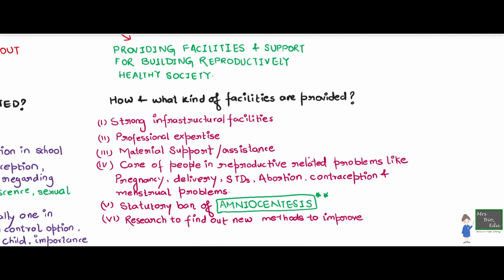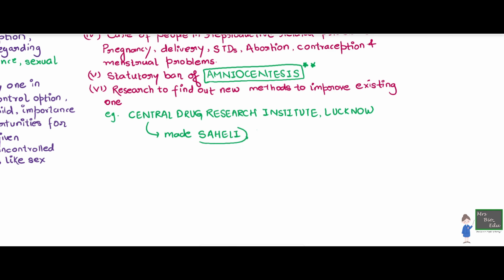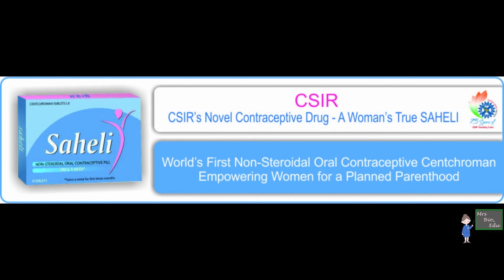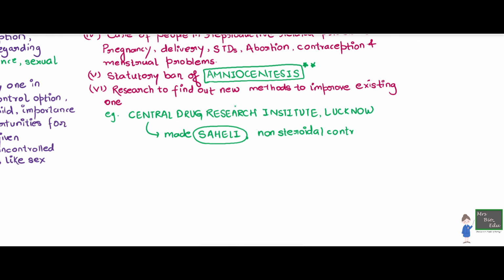Similarly, we can work upon the research methods to provide facility. We can have more improved research, and a very, very good example for that would be a drug called Saheli, that was made by the Central Drug Research Institute, Lucknow. It has been a very, very breakthrough drug, and it's a contraceptive pill. So we will look at what Saheli is. It's a non-steroidal oral contraceptive, and the chemical it contains is called centchroman. And the very good thing about this is that it does not have any hormone in it. And in later videos, we're going to talk about how contraceptive pills work, and we will see how different Saheli is from all of them.